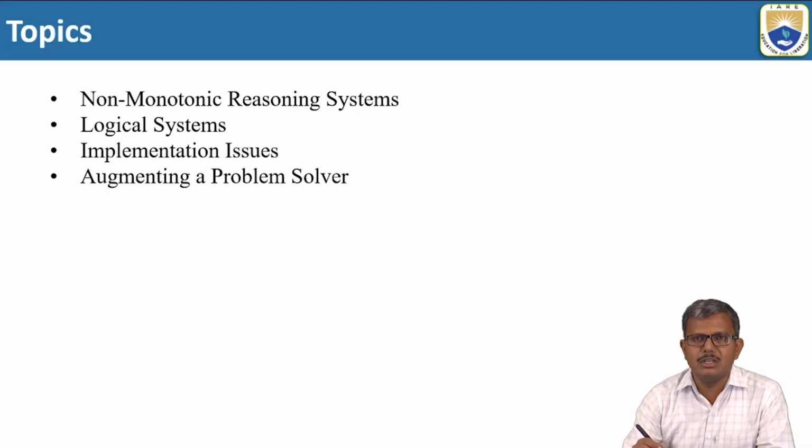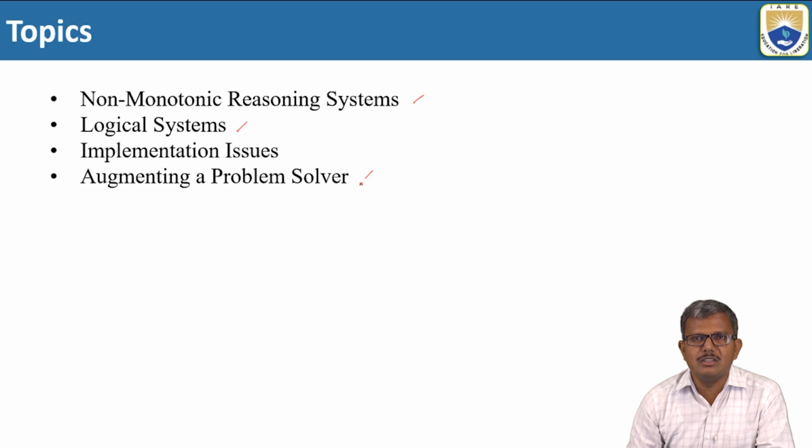Because we are going to see the continuation, and especially we are going to talk about non-monotonic reasoning systems, and also see what implementation issues arise while implementing these kinds of systems. At the same time, we are going to see the logical systems and the implementation issues present in maintaining these logical systems. And at the end, we will see a concept called augmenting a problem solver with an example. In module 1, chapter 2, we came across the ABC murder story. We are going to take that ABC murder story as an example to understand how augmenting a problem solver can be done.